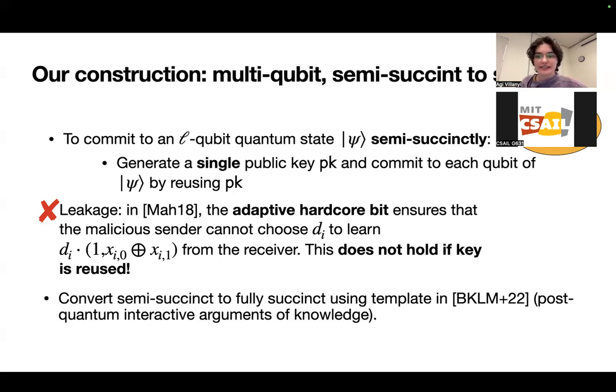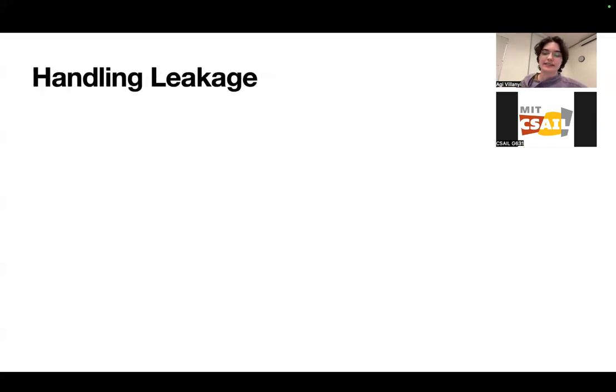But assuming that we can address this, we can just follow the standard semi-succinct to fully succinct template from previous work that uses these post-quantum interactive arguments of knowledge. So really, the difficult part was showing that we don't actually have leakage in our setting. Okay, so how do we actually do this?